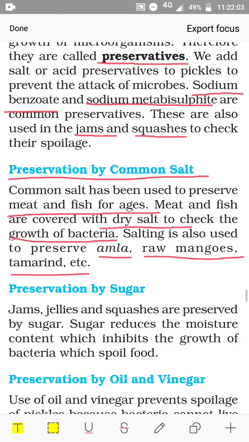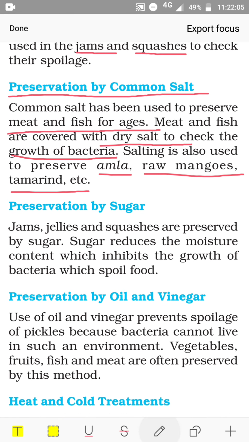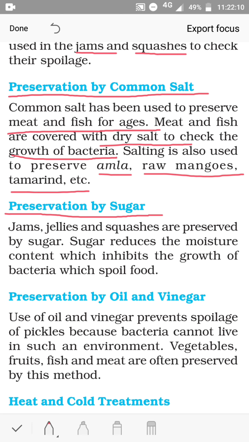Next is preservation by sugar. Jams, jellies and squashes are preserved by sugar. Sugar reduces the moisture content, which inhibits, that means stops, the growth of bacteria which spoil food. So by adding sugar also we can preserve food materials.